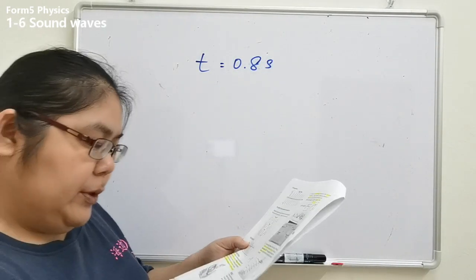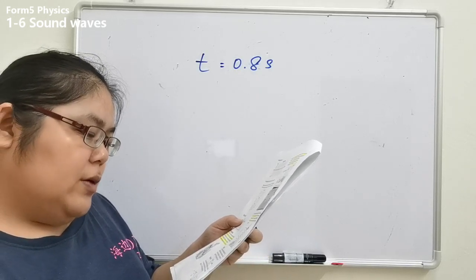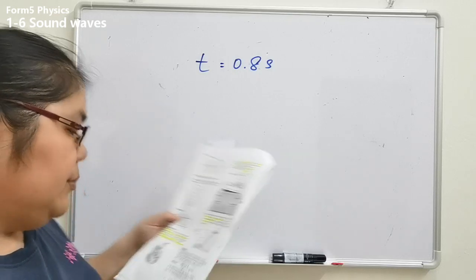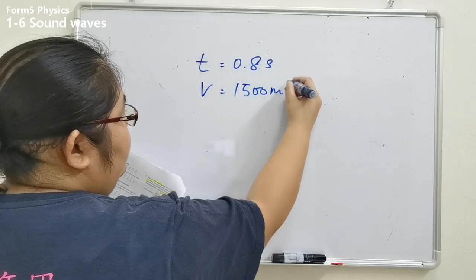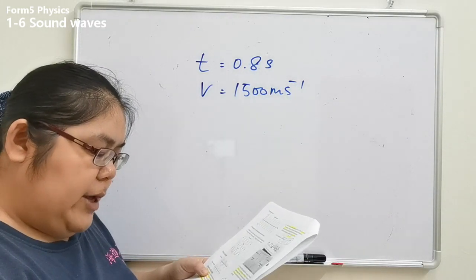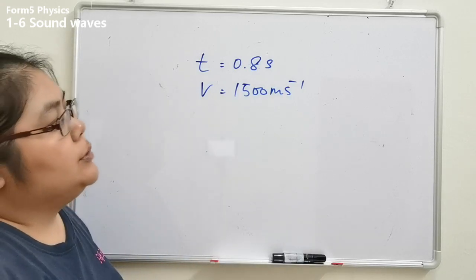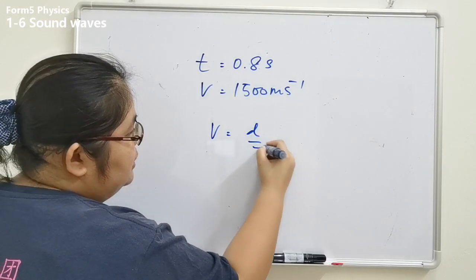If the speed of sound in water is 1,500 meters per second, now they ask what is the depth of the ocean. So it's the same thing, V equals D over T.